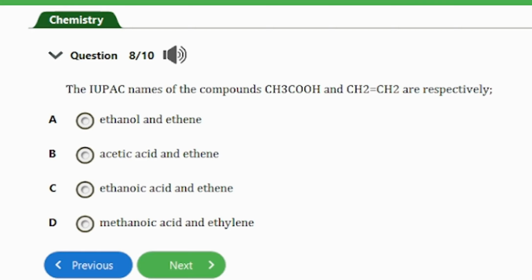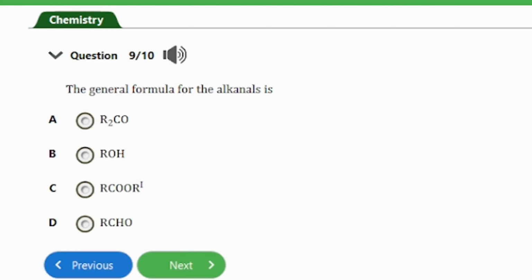So guys, the answer to this question is option C, ethanoic acid and ethene. That's the answer to this question. So let's consider the next question. Question number 9. It says the general formula for the alkanals is A. R2CO, B. ROH, C. RCOOR, and D. RCHO. So guys, the answer to this question is option D, and that's RCHO.